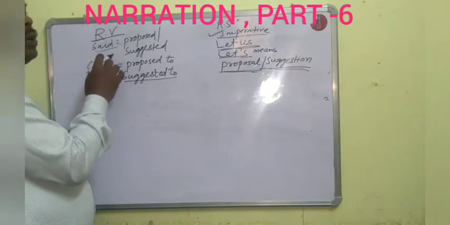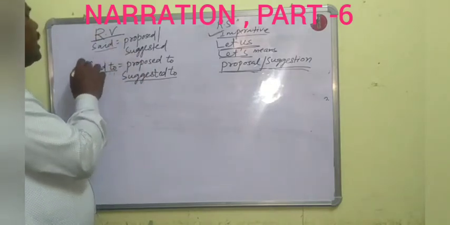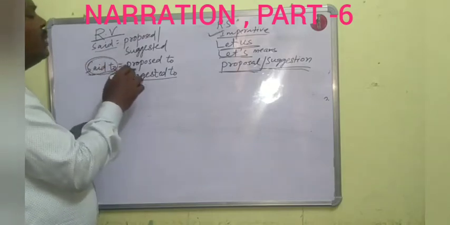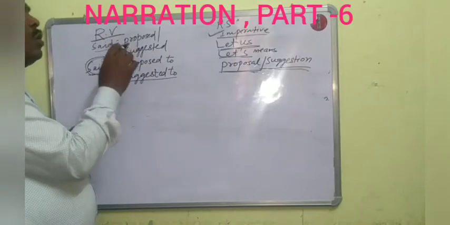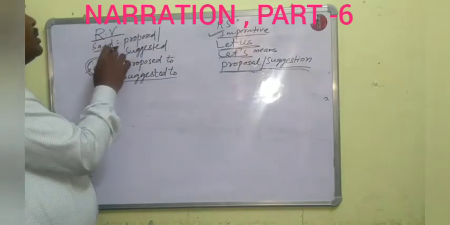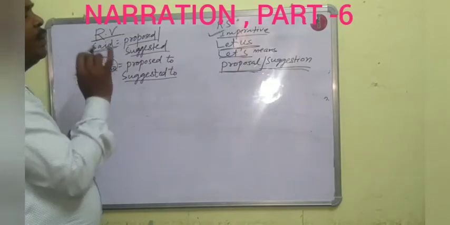Means after the reporting verb, if there is an object, then there will be said to. Said to will be changed into proposed to or suggested to. If there is no object, then it will be said and it will be changed into proposed or suggested.